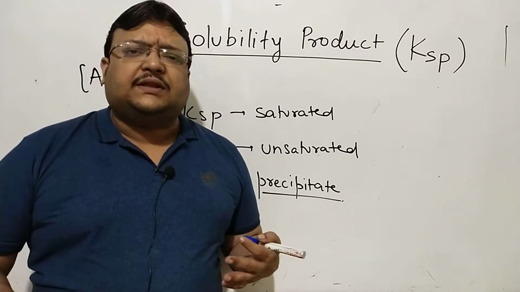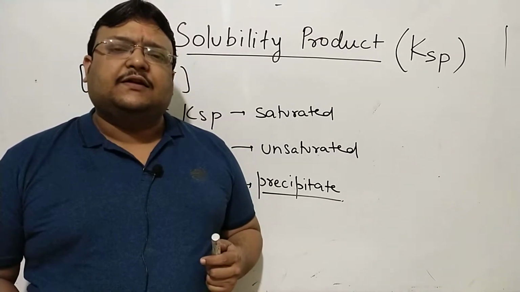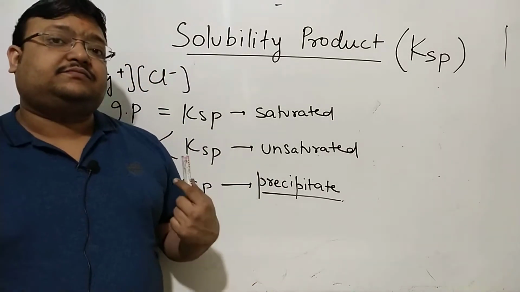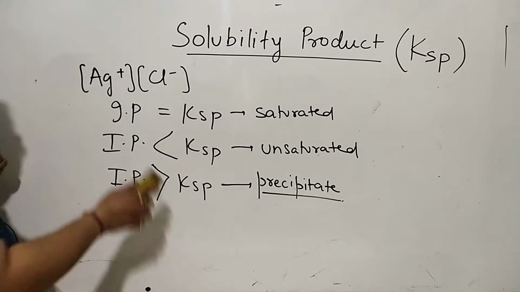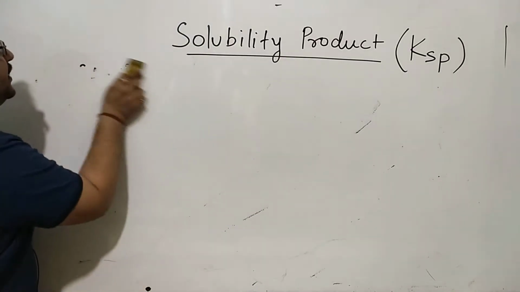A few very common things, like we will want to compare KSP with solubility in terms of molarity. So the next heading could be: relation between KSP and solubility. You will want to keep copying this at your convenience.